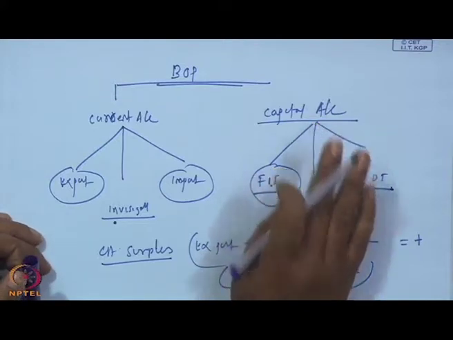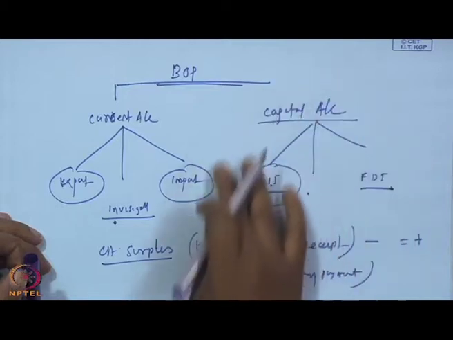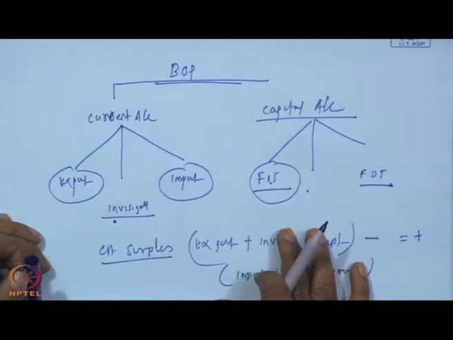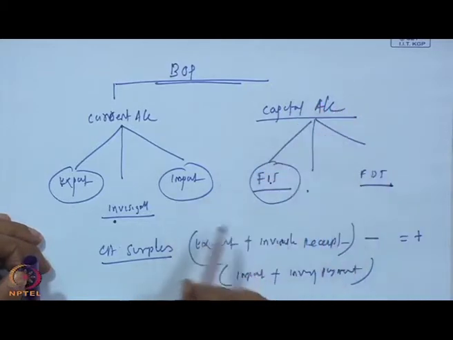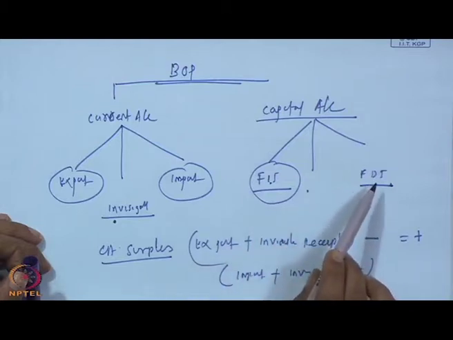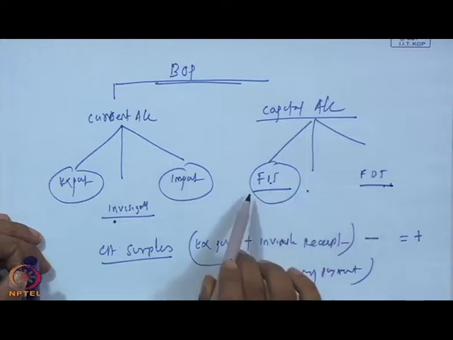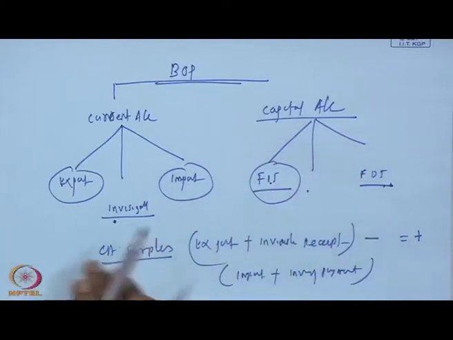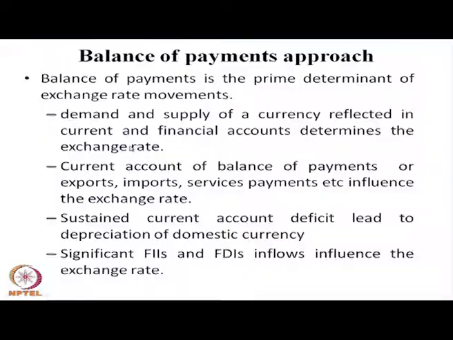Then it depends upon the liberalization aspect. The capital account particularly depends upon financial liberalization or foreign exchange liberalization. In the capital account, the possibilities exist whenever we have a good policy: if FDIs and FIIs are allowed to invest in India, the long term inflows of currency will be there. It depends upon the financial liberalization of a country. Here, same thing I mentioned: demand and supply of foreign currency, reflected in the current account and financial account, determine the exchange rate, and financial liberalization is to some extent a major determinant of the foreign exchange rate.